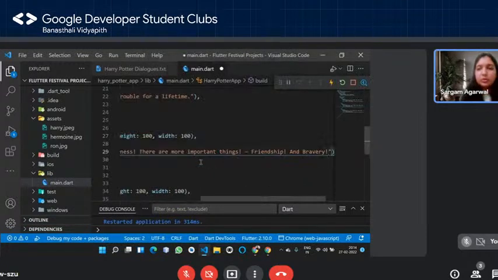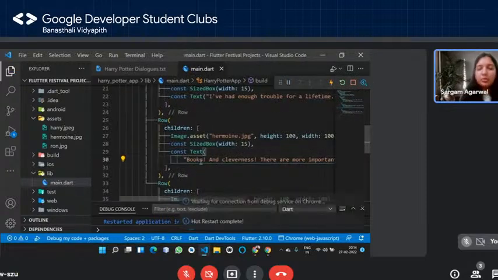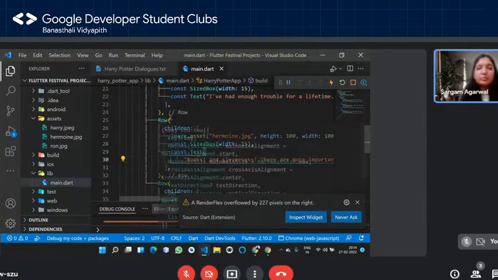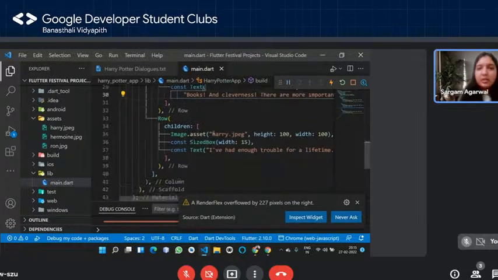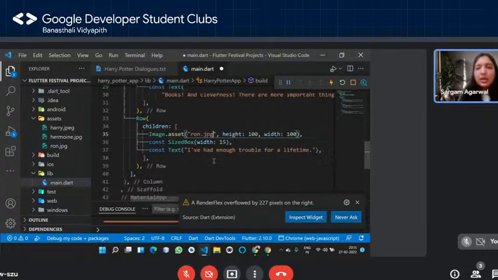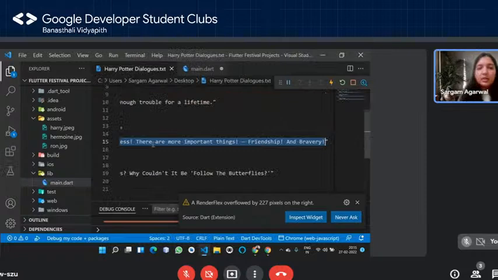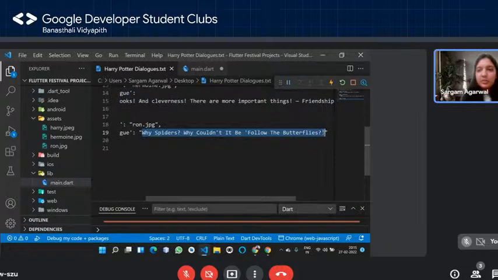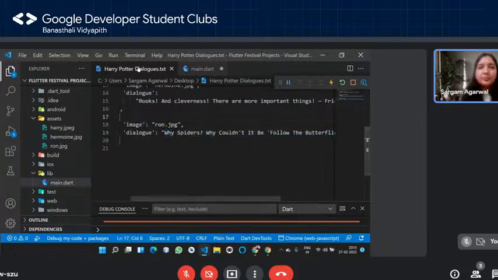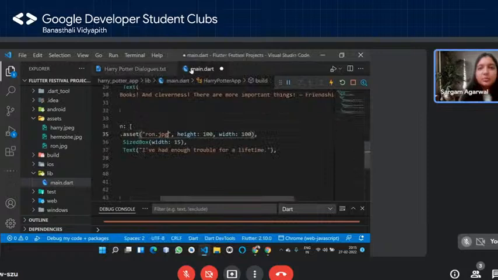A lot of things going on in VS Code. I know it might not be that readable, but I had to increase the font size so that it's clear to you. So, right. Then we have Ron, which is again ron.jpg, right? And then it's dialogue, and its dialogue is why spiders, why couldn't we follow the butterflies? How many of you remember this dialogue of Ron? I do. Right, so I'm simply going to go back, and this is Ron, right?